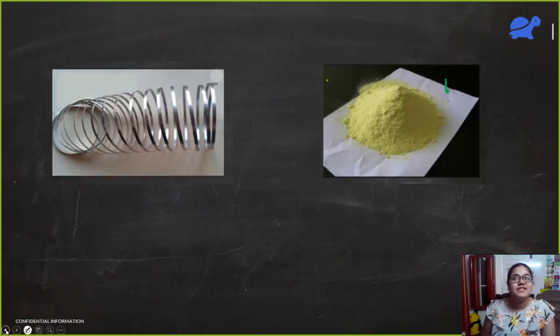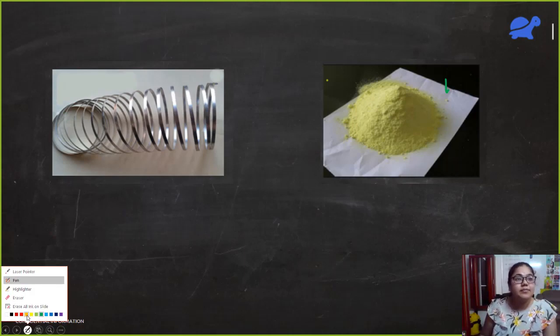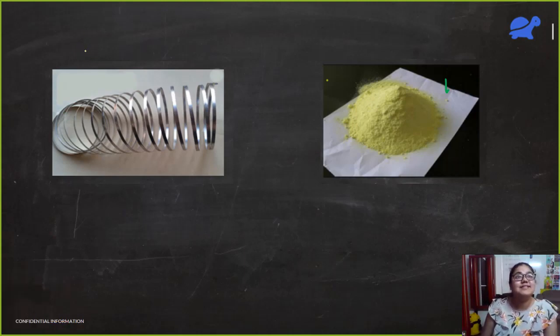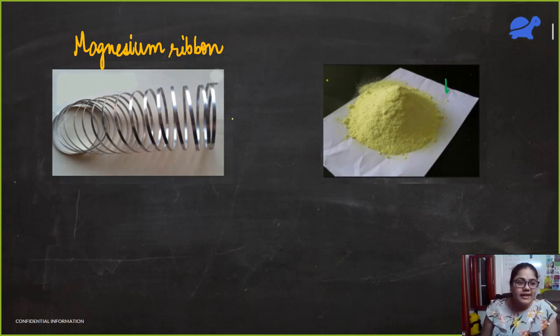Okay, let's move ahead. Here I have taken two things. The first thing looks like a ring, right? It's a very thin ribbon of magnesium. So this is magnesium ribbon. In your school, I think they will do this experiment.